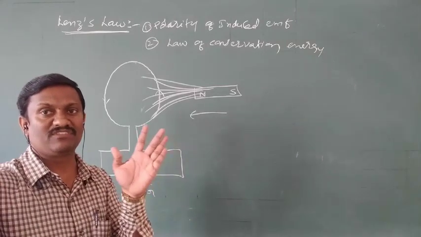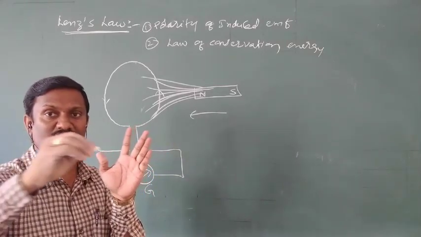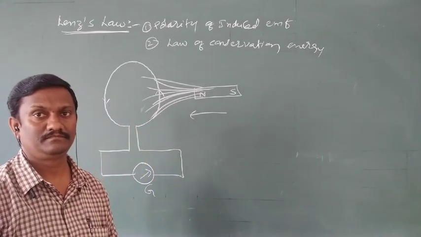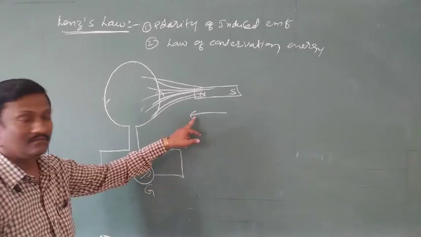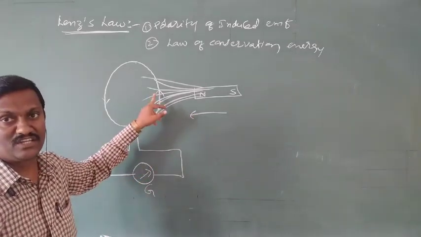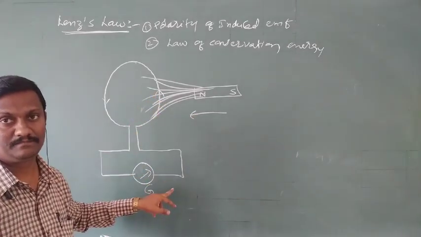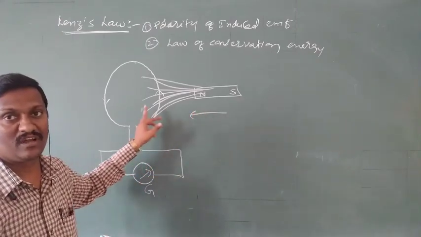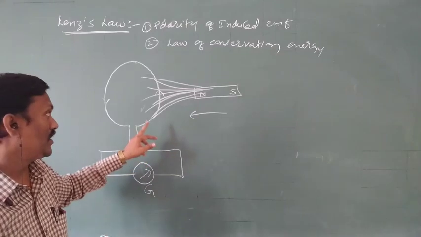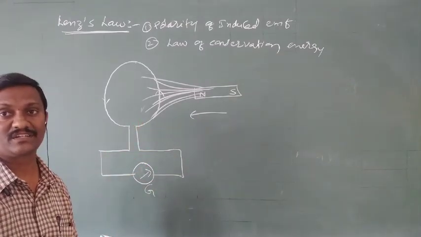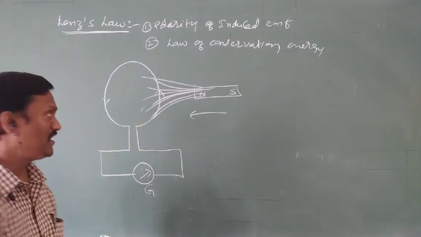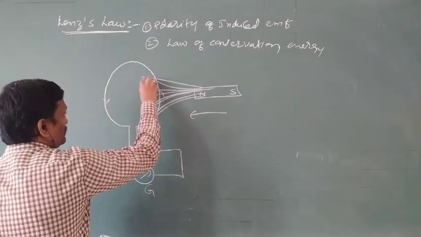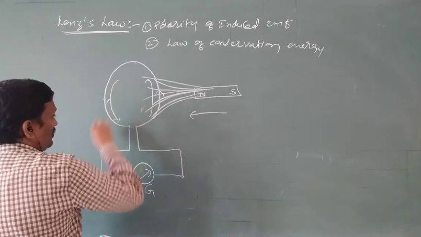Due to the motion of the bar magnet, the flux linked with the conductor changes, and EMF or current is induced. That means when the north pole of the bar magnet is moving towards the coil, the flux linked with the conductor is increased. Induced current is in the anti-clockwise direction. Anti-clockwise direction is this direction. Here the direction of current is upwards. Here the direction of current is downwards.